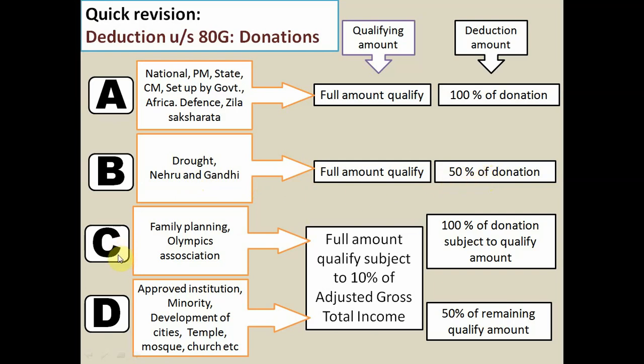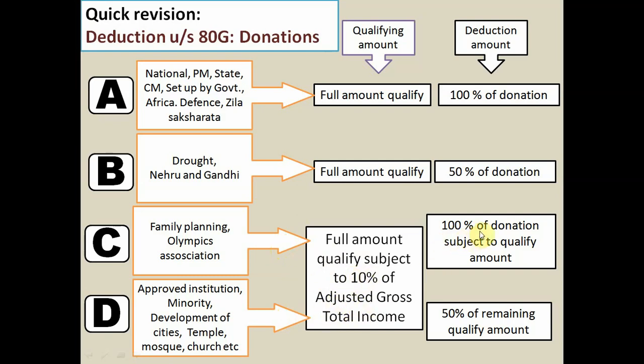And in case of category C and D, these are the keywords. In case of category C and D, the aggregate of donations made in category C and D items, the qualifying amount is subject to 10% of the adjusted gross total income. The total amount of donations in category C and D, or 10% of adjusted gross total income, whichever is less, is qualifying for deduction.